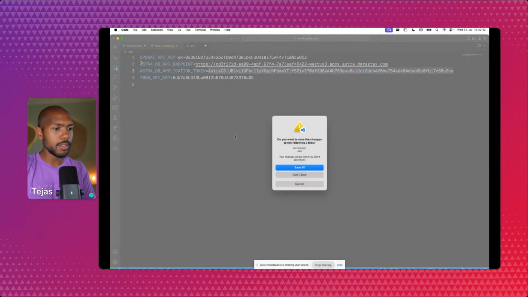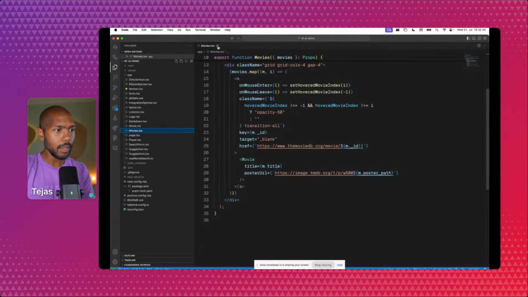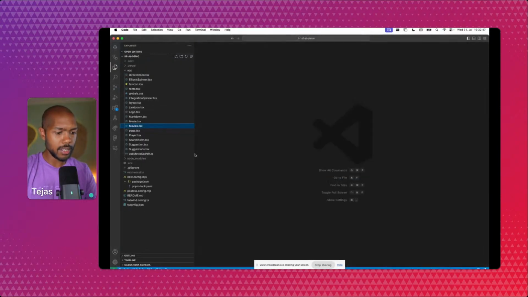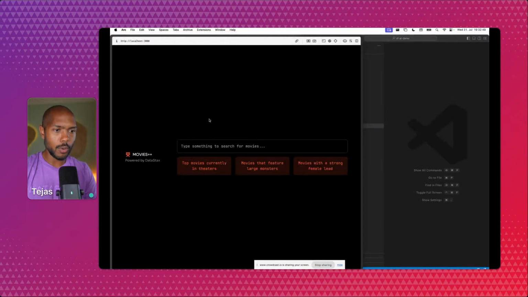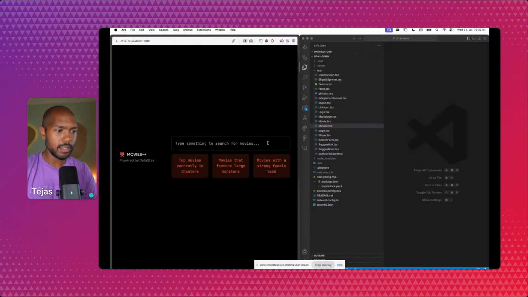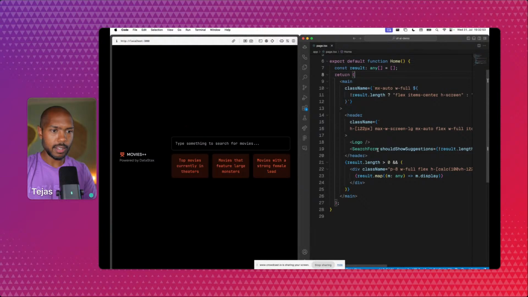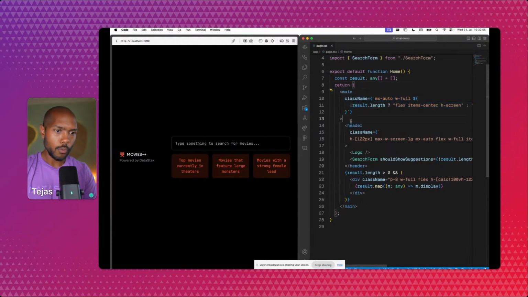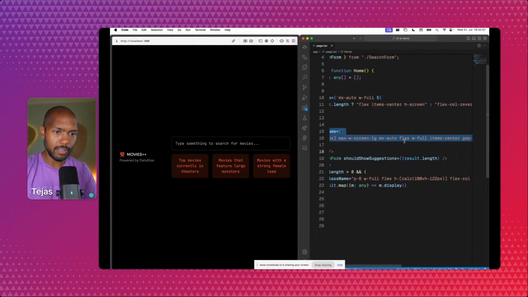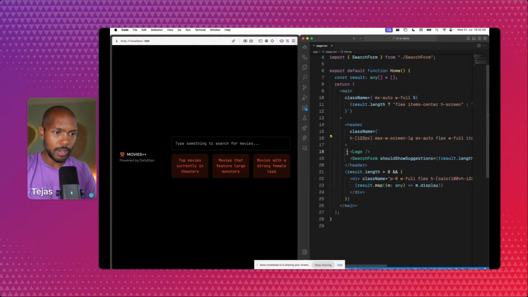Well, I'm going to close this first. We don't need this anymore. I'm going to open the code base here. This is our Next.js application, and it has just UI and nothing more. So if we look at this, if we go to page.tsx, this is what we have. We have main, we have a header, and the header is a flex box, so it's side by side, and we have a logo, and we have a search form. And I can change this, and it will change.